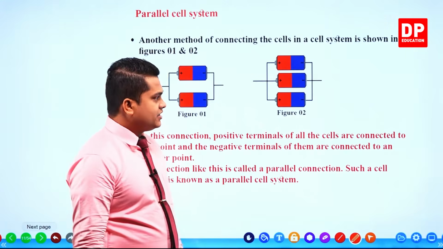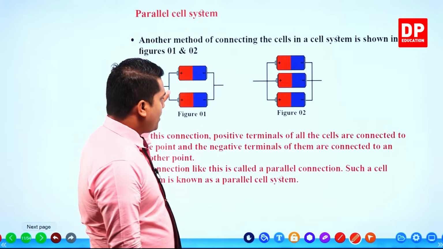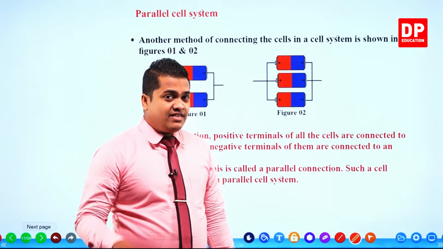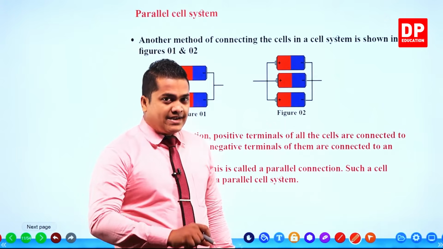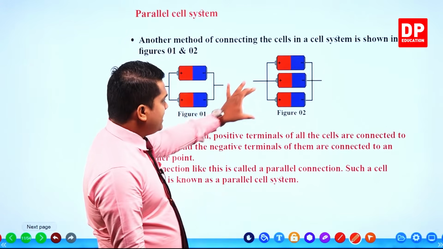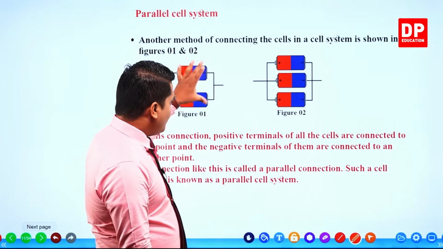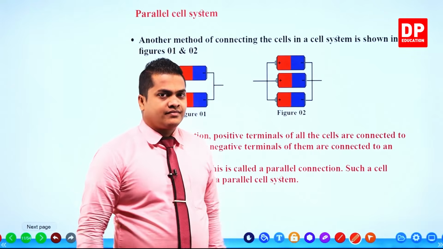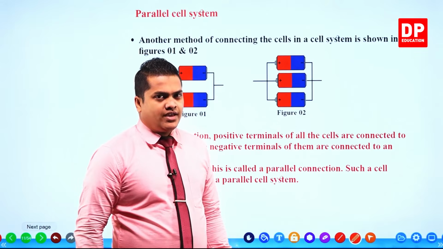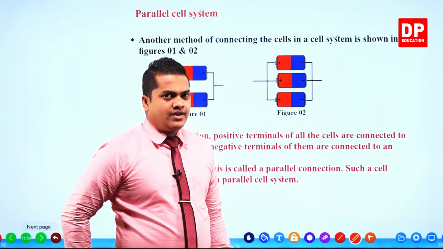And now here, my dear children, each of the dry cells is interconnected positive with positive, not like in the earlier case. In the earlier case, we connected positive with the negative one, and that negative one with the positive one again. But here, all the positives are interconnected with each other. All the negatives are interconnected with each other. This type of connection is called a parallel connection, right?